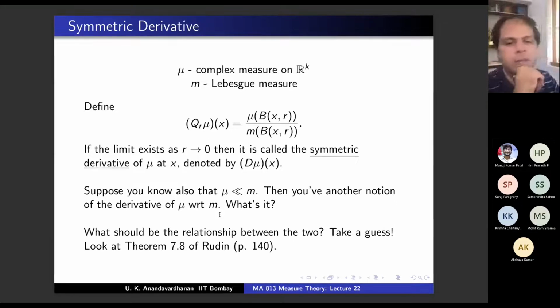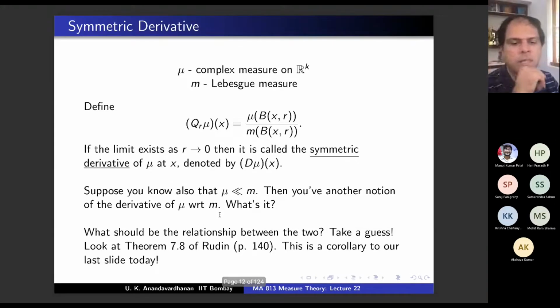So this is theorem 7.8. We are starting chapter 7, and this is theorem 7.8. And this is a corollary to our last slide today. So we are going to do this theorem 7.8, but verbally. I don't have it on my slides, but I'll give you a one-line, two-line proof because we are going to build up some theory.